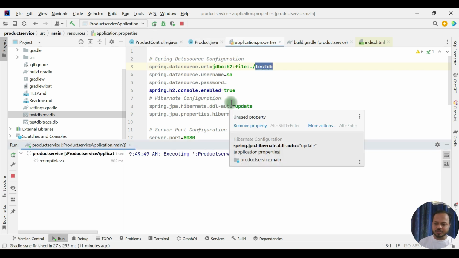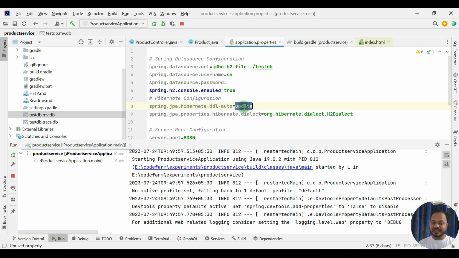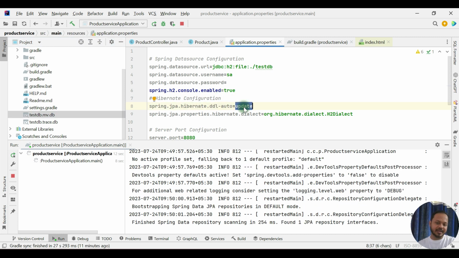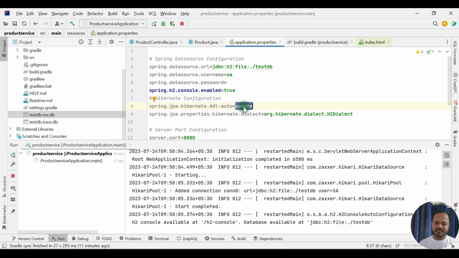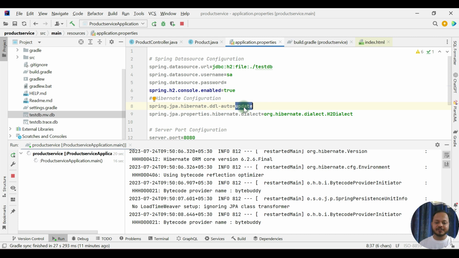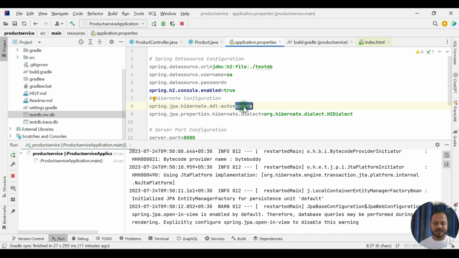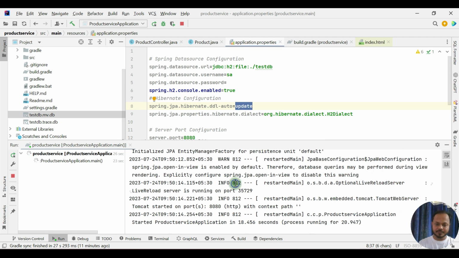There are two scenarios that I want to try, because test db is already in the system but it created the table automatically by this create configuration. That is why that data is lost, because when you recreate the table, that means existing data will be lost. It is not following that if the table exists, do not create it.